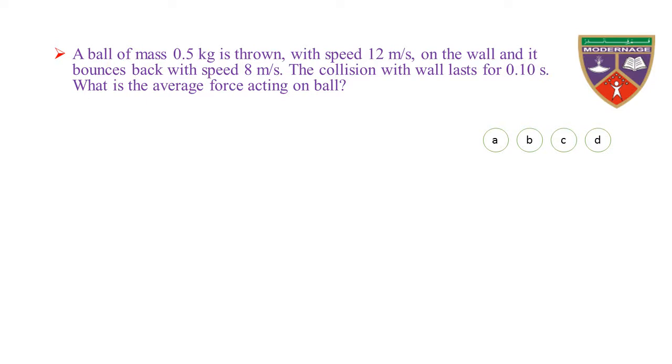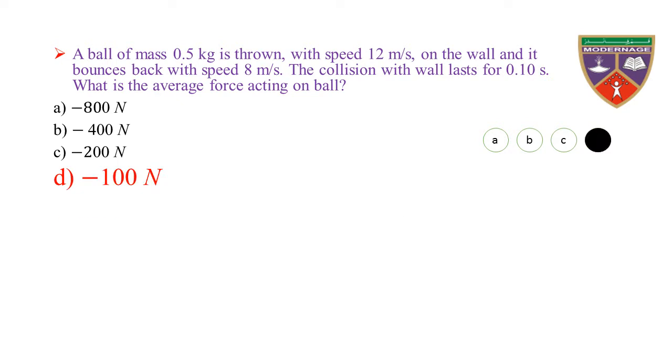A ball of mass 0.5 kilogram is thrown with speed 12 meters per second on the wall and it bounces back with the speed 8 meters per second. The collision with wall lasts for 0.10 seconds. What is the average force acting on the ball? Option A, minus 800 Newton; B, minus 400 Newton; C, minus 200 Newton; D, 100 Newton. The key is minus 100 Newton. Therefore, the correct option is D.